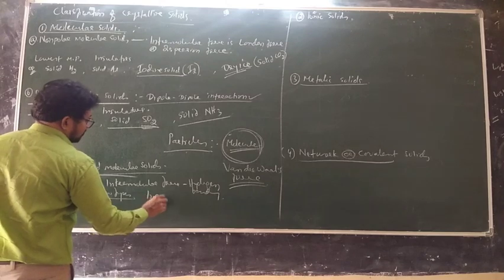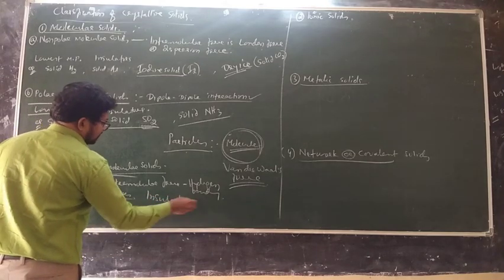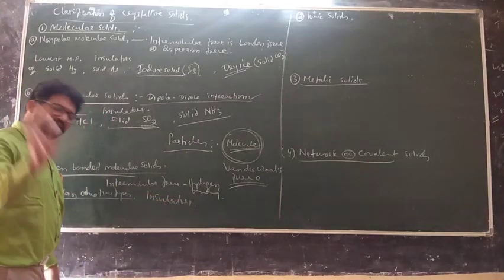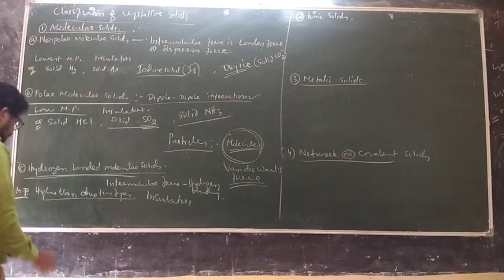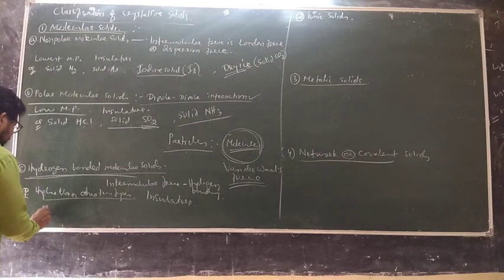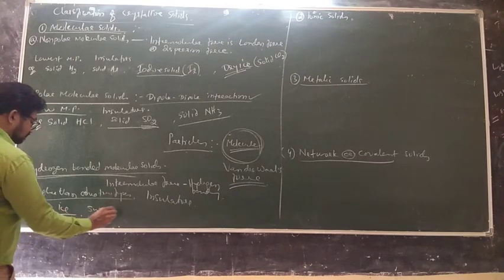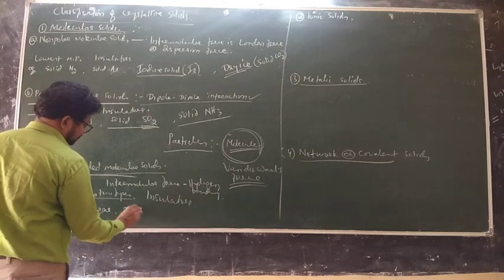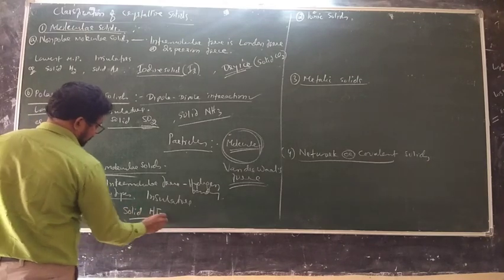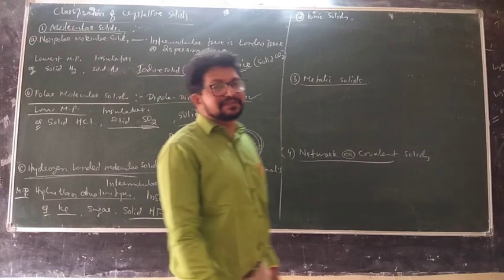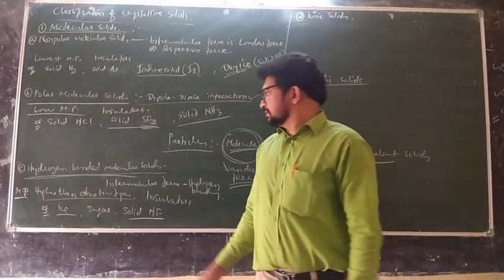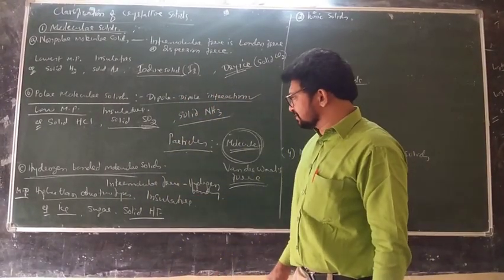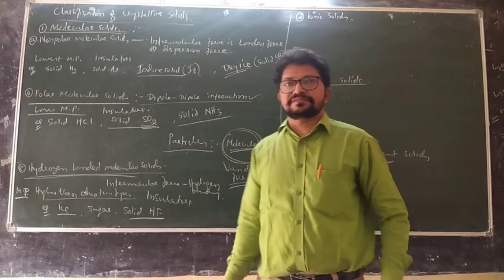Again they are insulators, because there is nothing like a conductor here, thermal insulator and electrical insulator. Examples you can say are ice, sugar, solid HF. There is hydrogen bonding. So these are some examples of hydrogen bonded molecular solids.